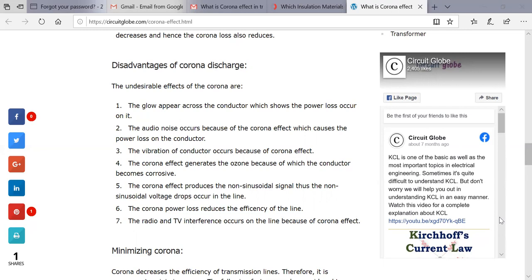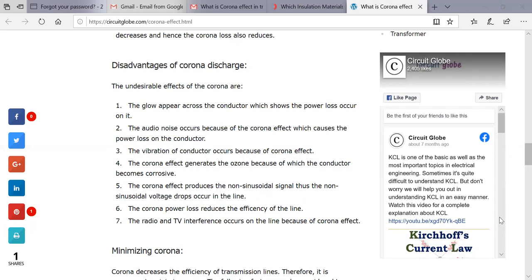Then the audio noise. Audio noise occurs because of the corona effect, and this audio noise will also cause power loss on the conductor.